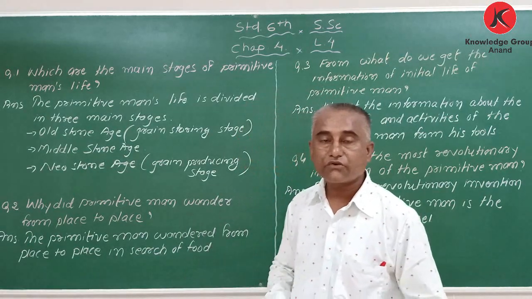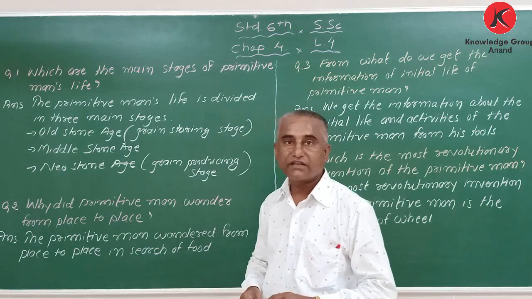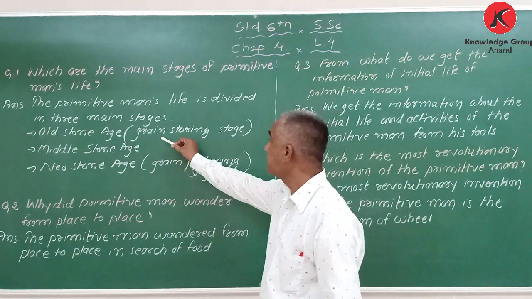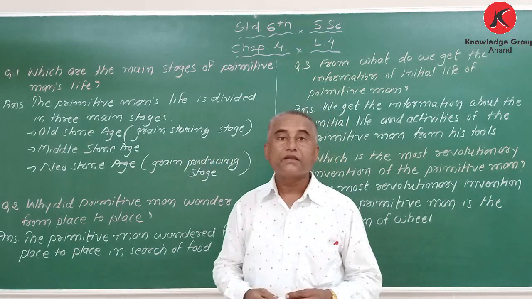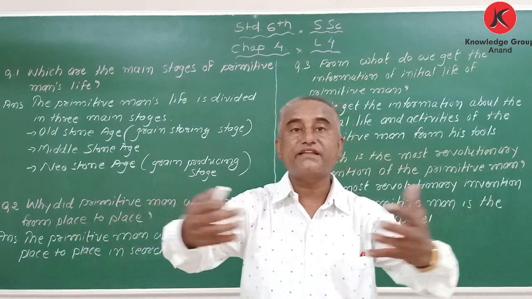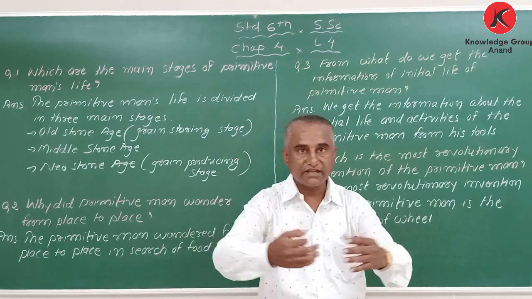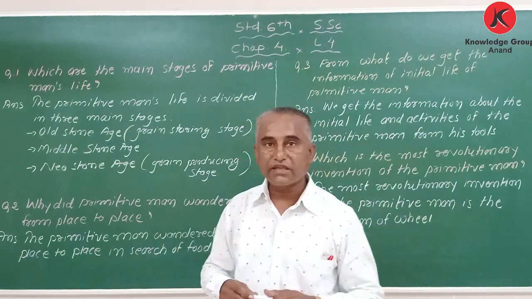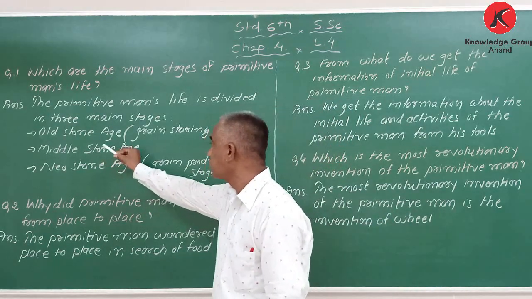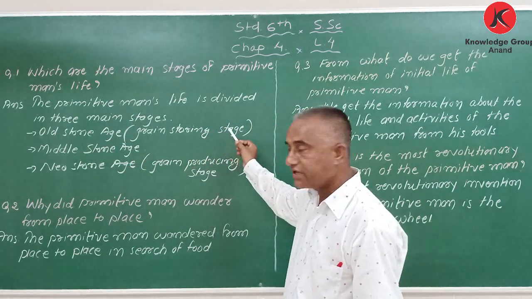If you don't want to write that, you can write grain storing stage. Why grain storing? Because he was collecting things. He was wandering from place to place, collecting and eating. So number one is Old Stone Age, meaning grain storing age.